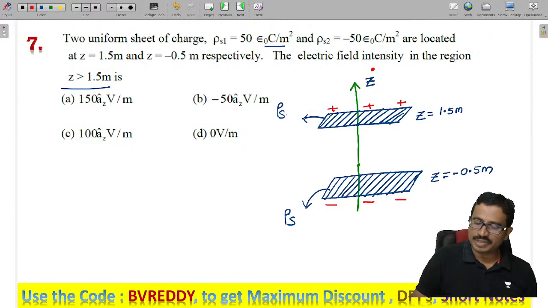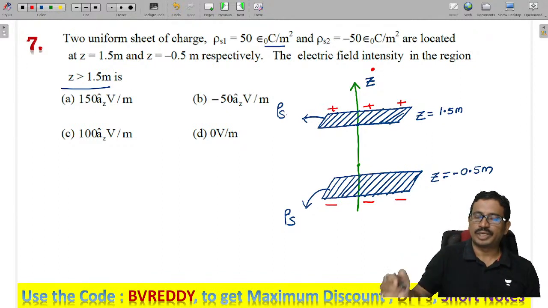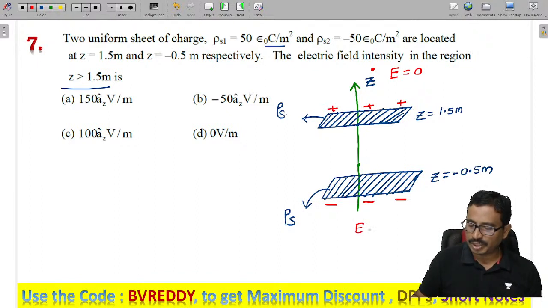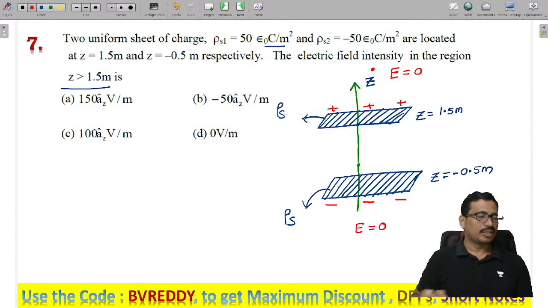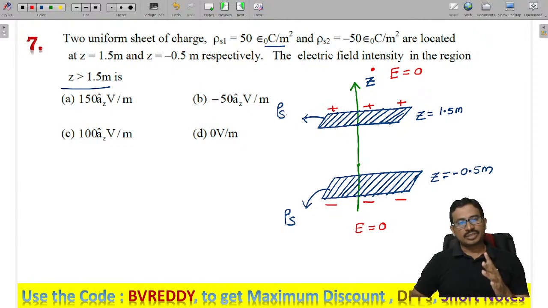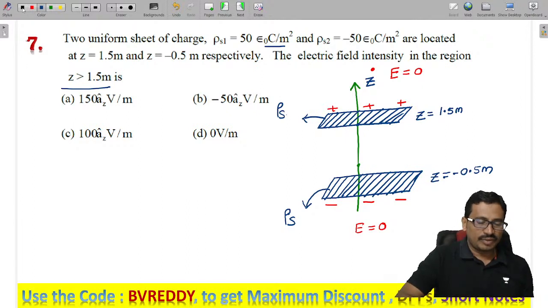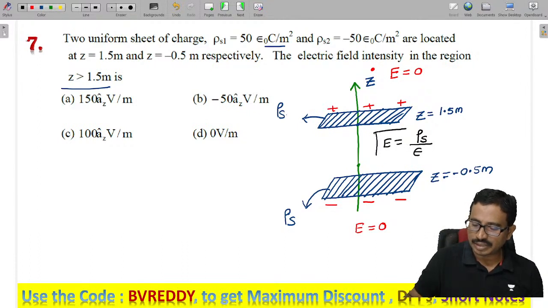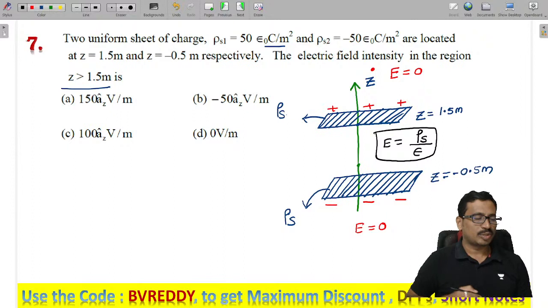So tell me what happens here. The electric field above the two plates, how much is it? 0. The electric field below the two plates is also 0. The electric field does not exist above and below. Where will the electric field exist? The electric field will exist in between the two charges only, which is given as rho s by epsilon.